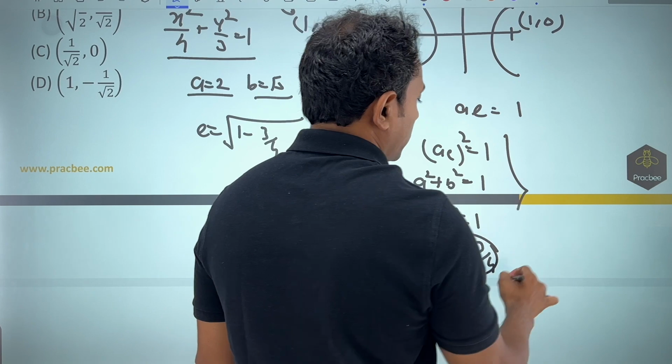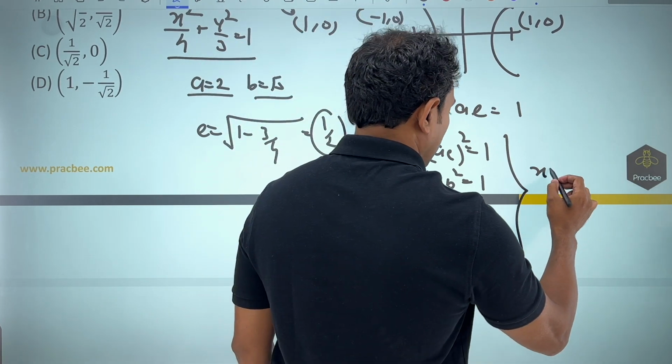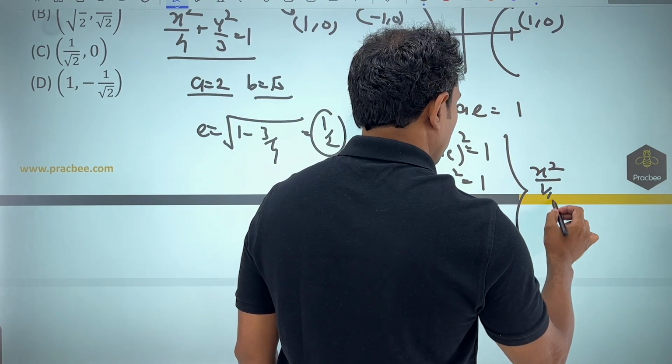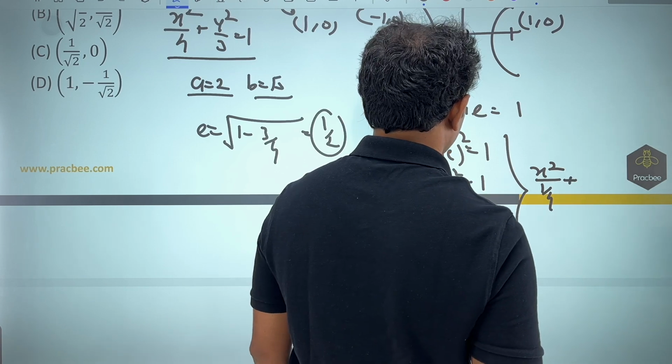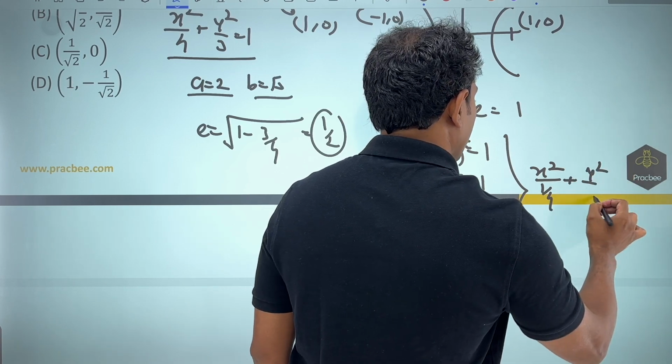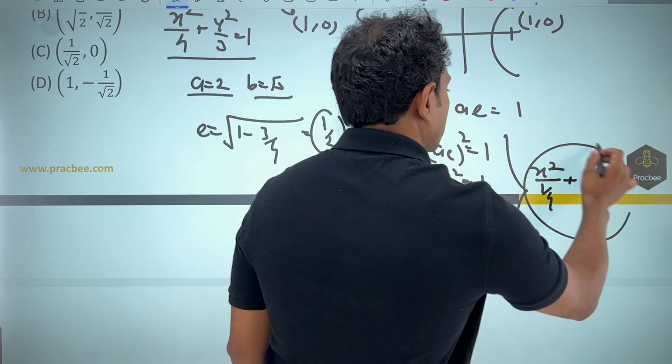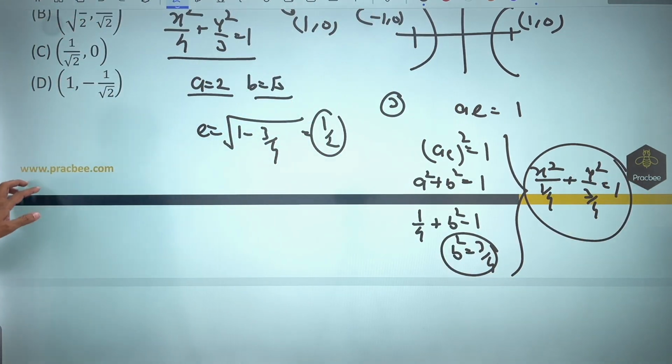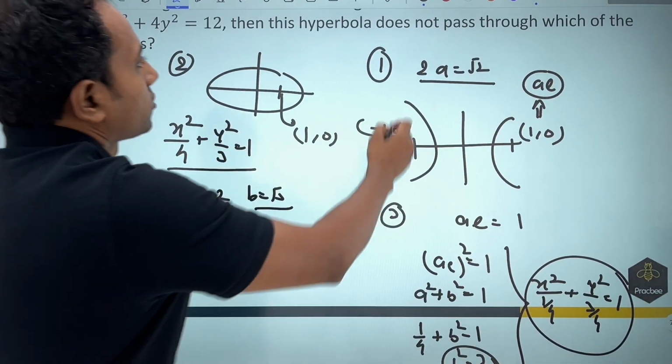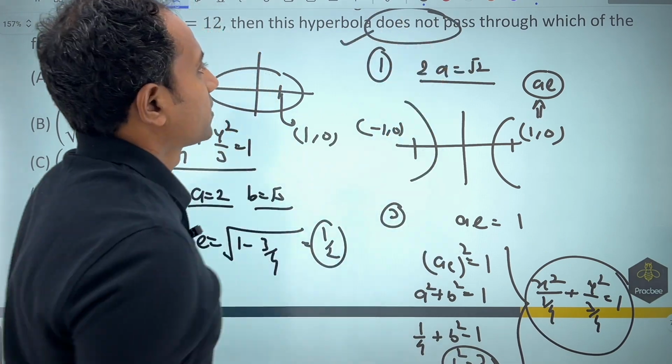What we have done is we have got the equation of the hyperbola as x square by 1 by 4 plus y square by 3 by 4 is equal to 1. Check the options and see which does not satisfy. It is very important. The question says does not pass. Otherwise you will get the wrong answer.